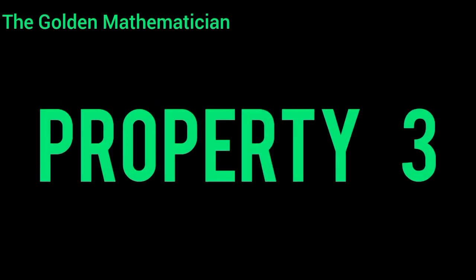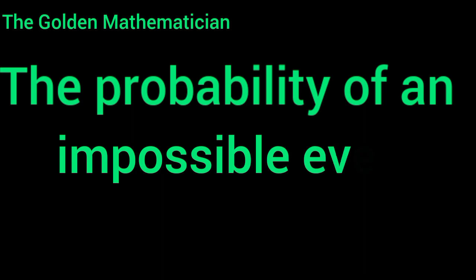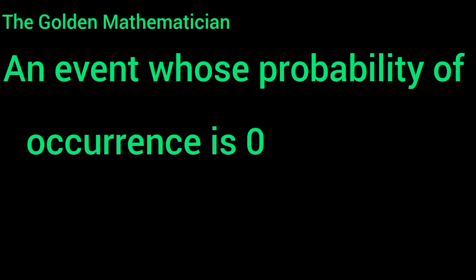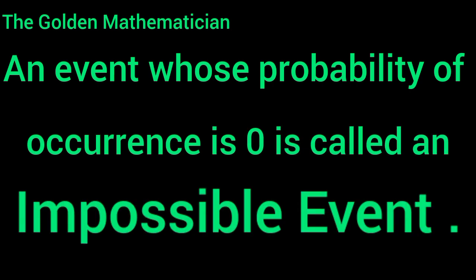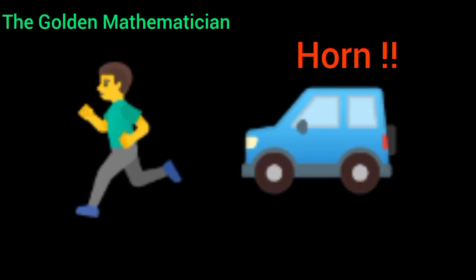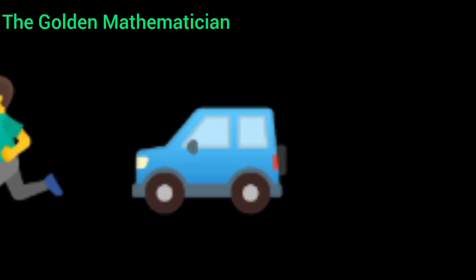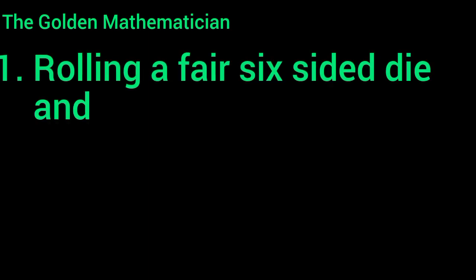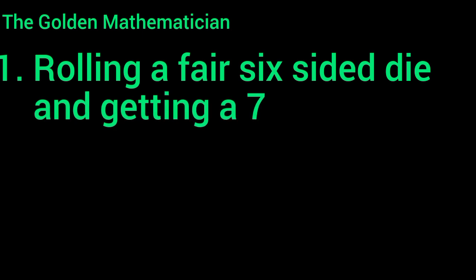Property 3 states that the probability of an impossible event is equal to 0. An event whose probability of occurrence is 0 is called an impossible event. For example, if the probability of being involved in an accident is 0, it means that the event would never happen. There are some events that cannot happen. The probability of such events is equal to 0. Examples of events whose probability is equal to 0 are the probability of rolling a pair of 6-sided dice and getting a 7. This is clearly impossible.